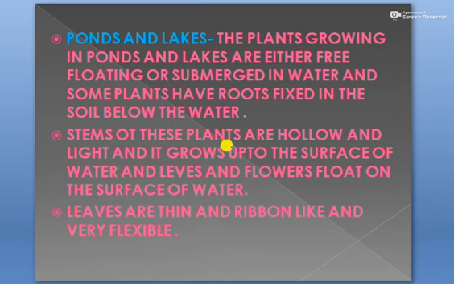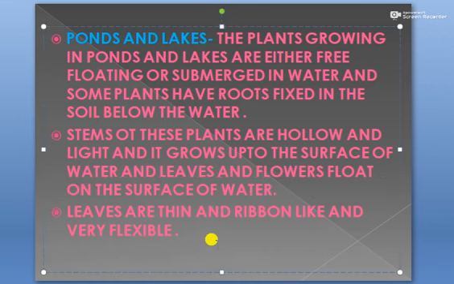The stems of these plants are hollow. Hollow means बीच में से जो stem होती है वो कैसी होती है, खोखली होती है. Okay, and light, हल्की होती है इनकी stem बहुत, and it grows up to the surface of water. The stem grows up to the level of water, upper level of water, and the leaves and flowers float on the surface of water. The leaves and the flower, they float on the surface of water in aquatic plants.